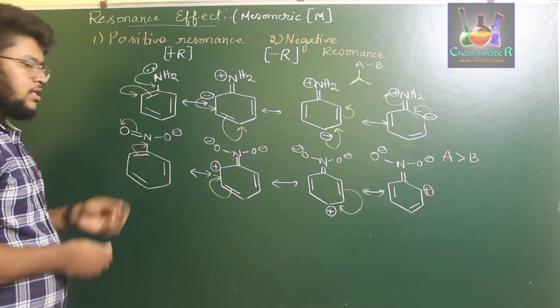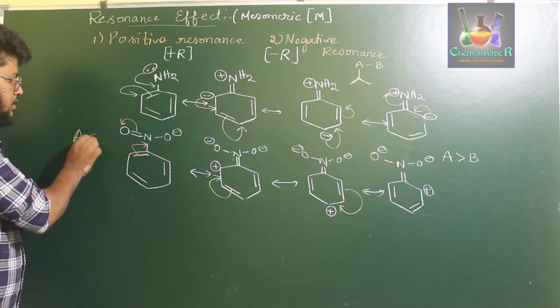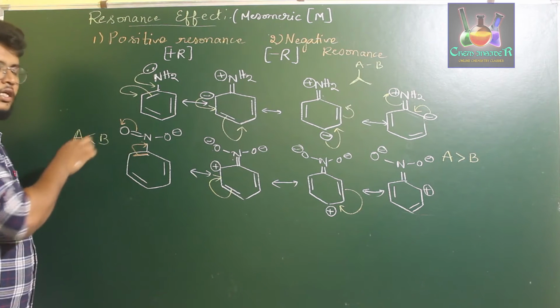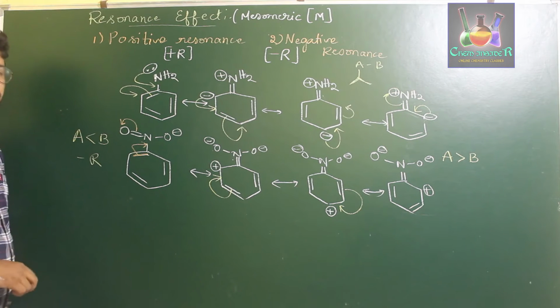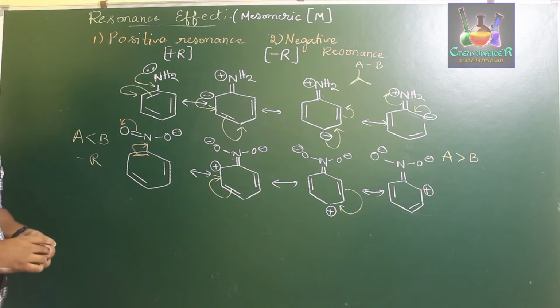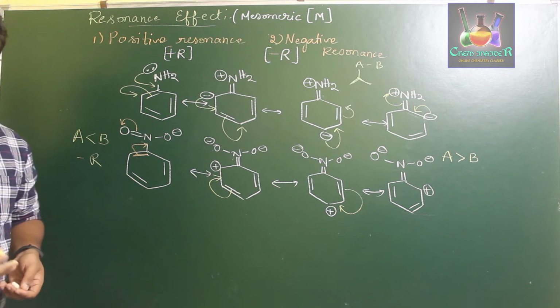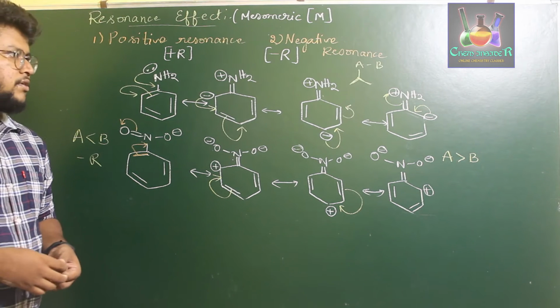If you consider the second example, we have electronegativity of A less than B. The electronegativity of nitrogen is less than the electronegativity of oxygen. Therefore they will be forming a minus R effect in general. Okay, this is a simple tactic which we can use for the comparison of positive resonance effect and negative resonance effect.